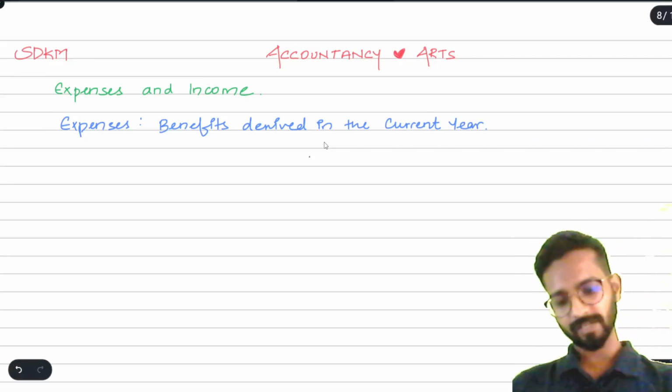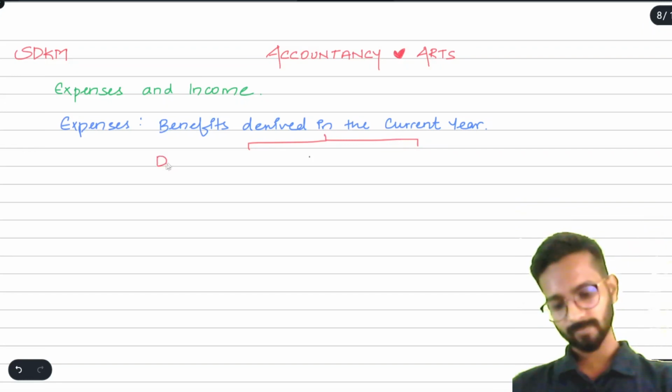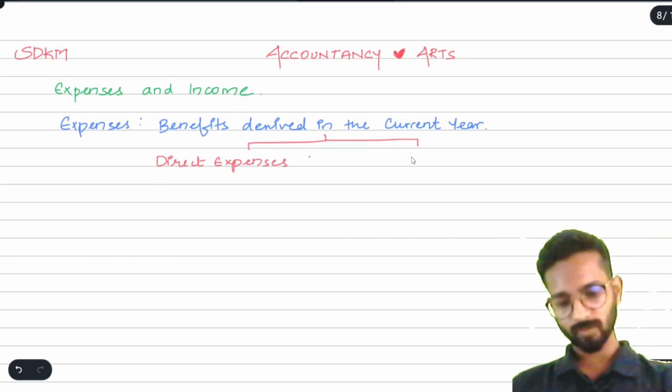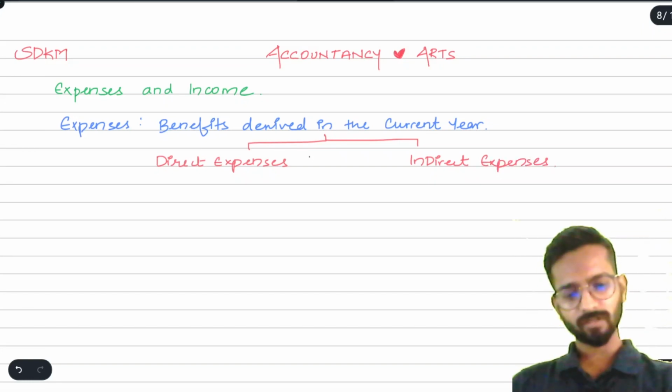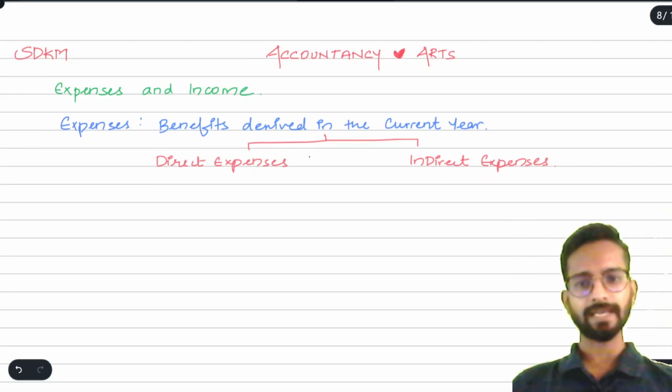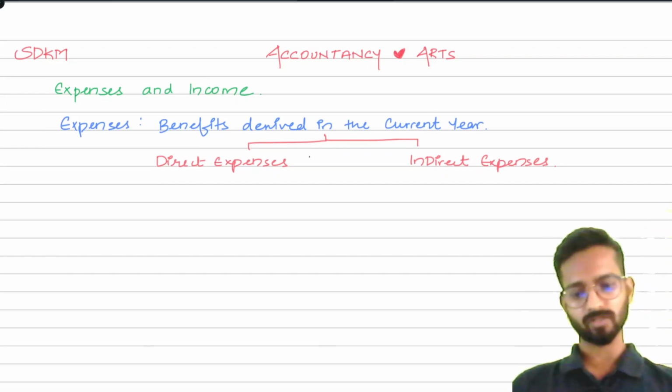Now we can classify expenses into two parts. First is direct expenses and another one is indirect expenses. From the word itself, we can understand direct expenses: all the expenses which are directly attributable to the production purposes or directly related to the production purposes.